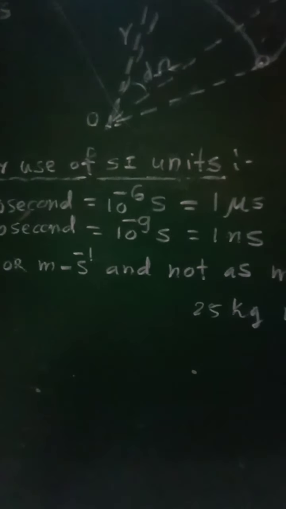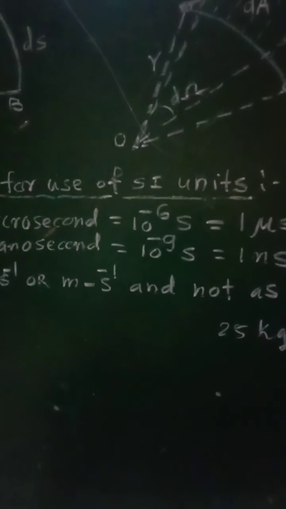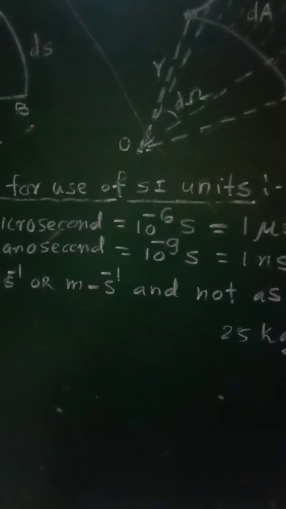The fifth rule is that units of physical quantities in the numerator and denominator should be written as shown.